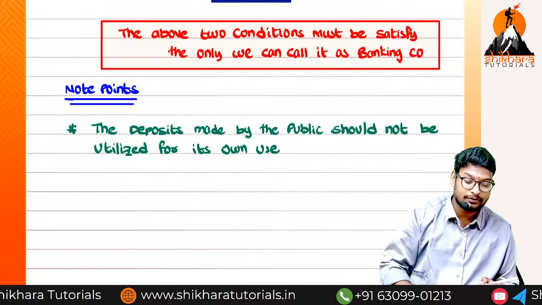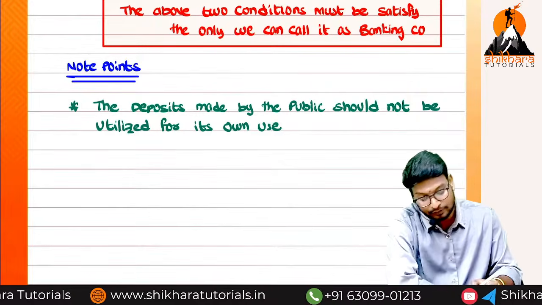For its own use means whose use? For its banking own purposes.